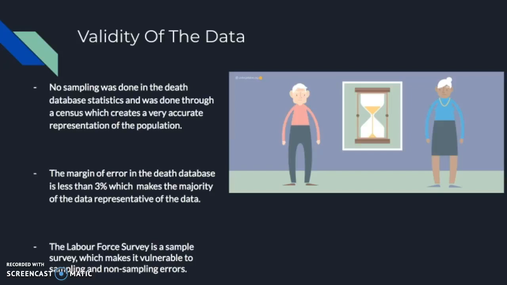And finally, although the data for the death database is quite accurate, the labor force survey is not as accurate. The labor force survey used sampling surveys, which makes it vulnerable to sampling and non-sampling errors, and these errors include coverage errors, non-response errors, response errors, interviewer errors, coding errors, and other types of errors that occur during processing. The non-response is also around 10%. And although StatsCan attempts to connect with non-responders, there still remains a percentage of households that do not respond, which creates non-response bias.